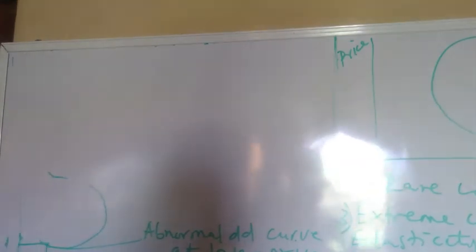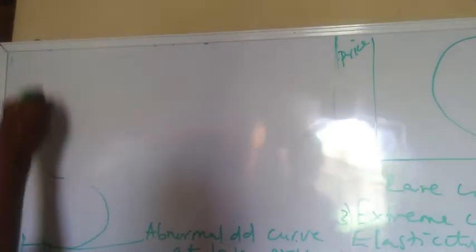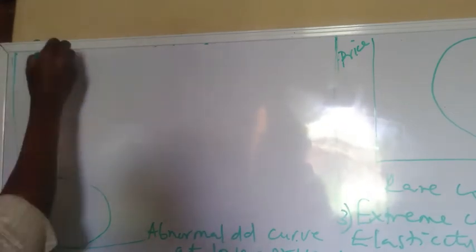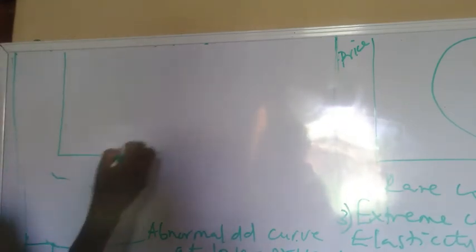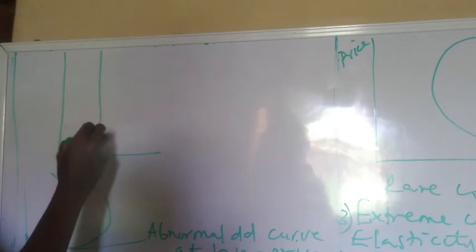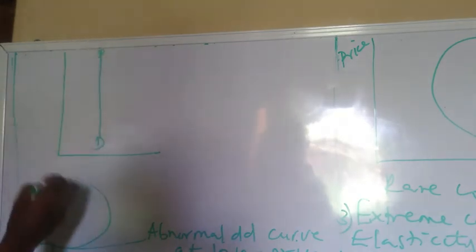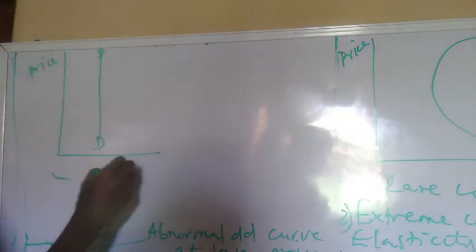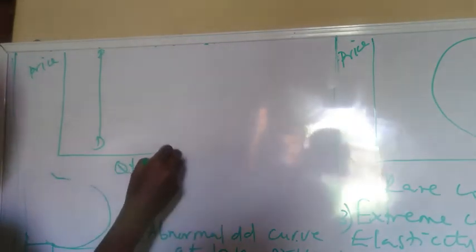Under the zero elasticity of demand, the demand curve is this form. Here you have the price, and here you have the quantity demanded.